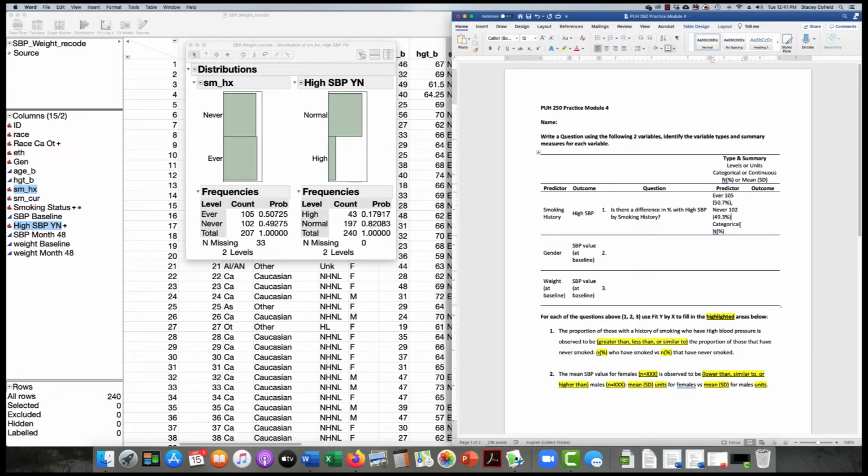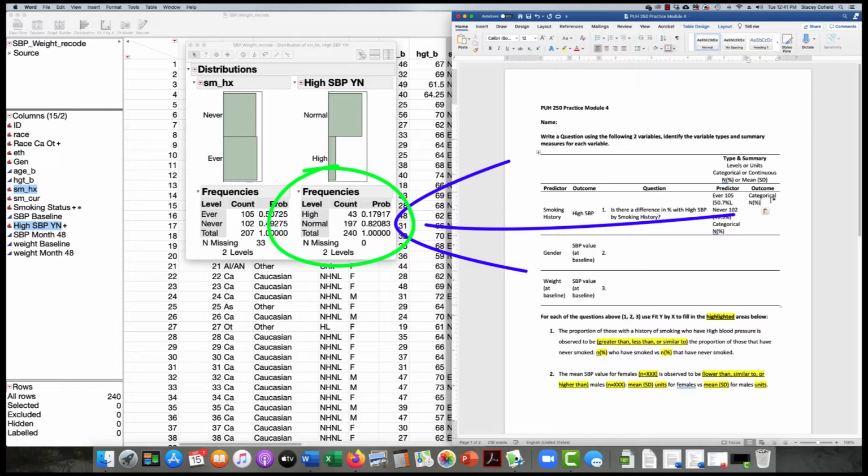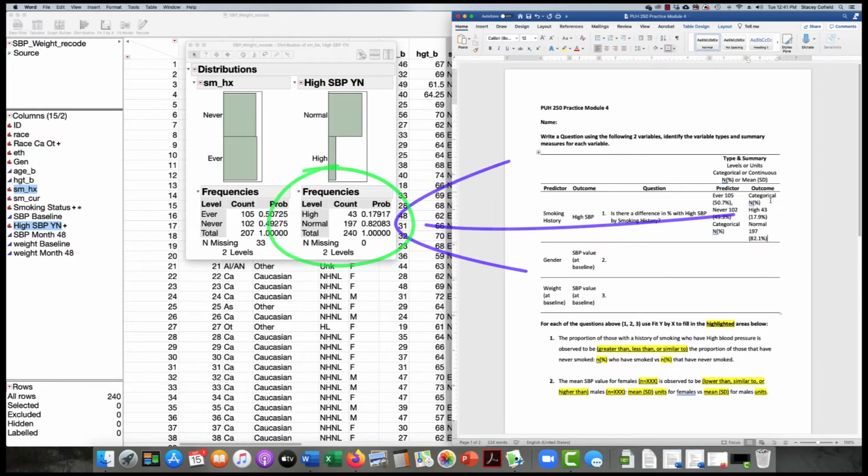Again, this is categorical, and I'll be using n% here to summarize. My options are high SBP, and there are 43 of those and 17.9%. And then I have normal, and there are 197 of those, and that's 82.1% as we round up here.